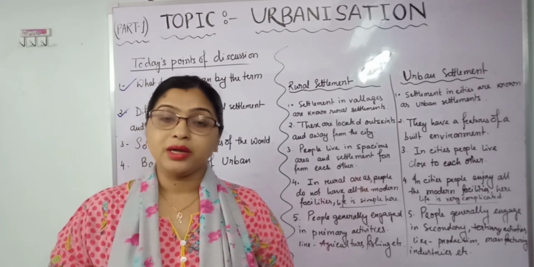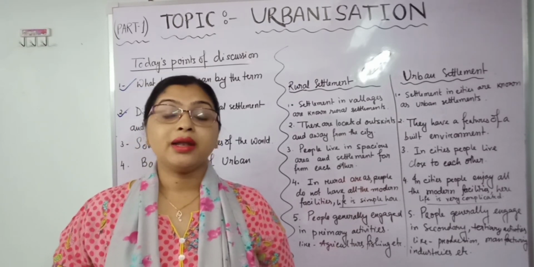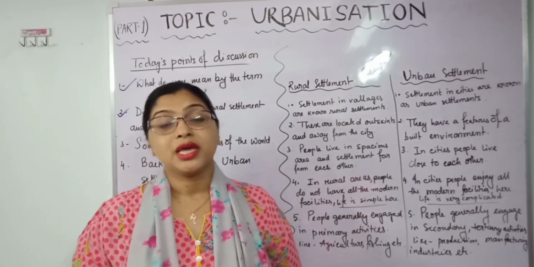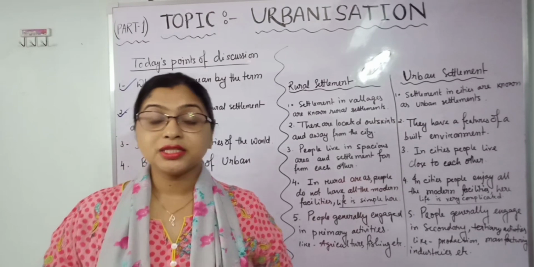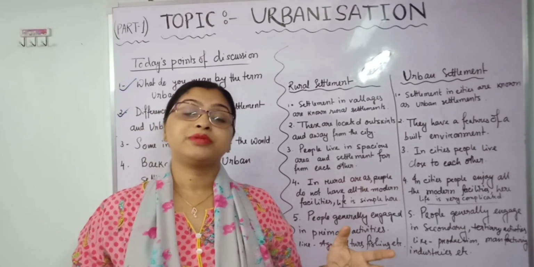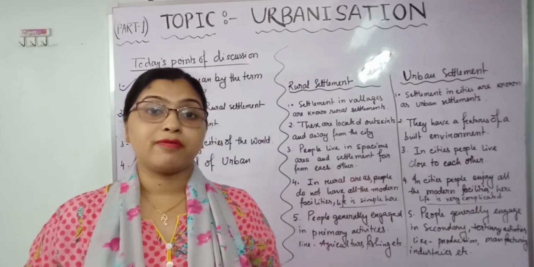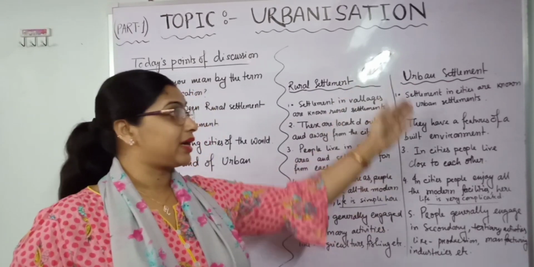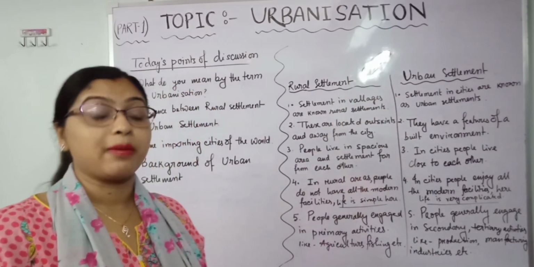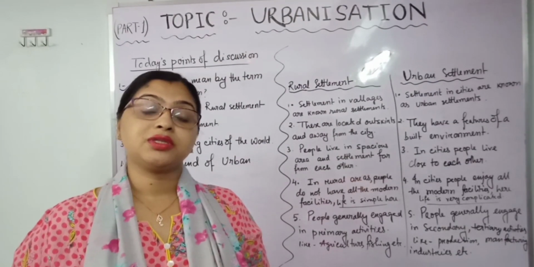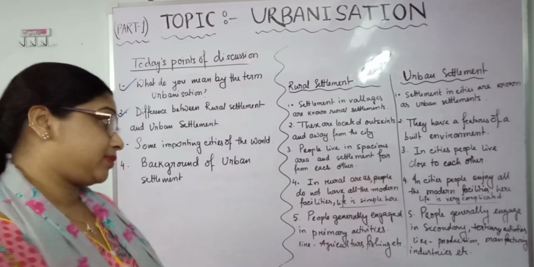And we also know the name of Tokyo city in Japan. Like this, there are a number of cities in this world which are highly developed, and in them we can see all the characteristic features of urban settlements.